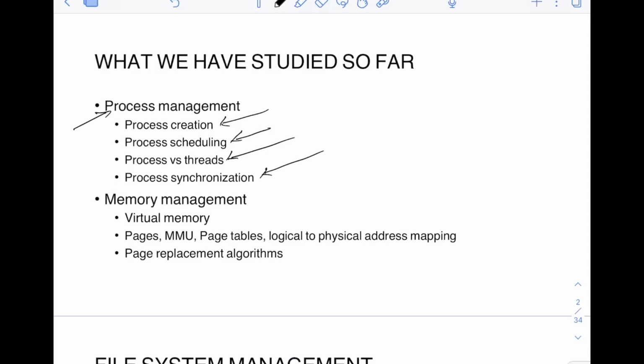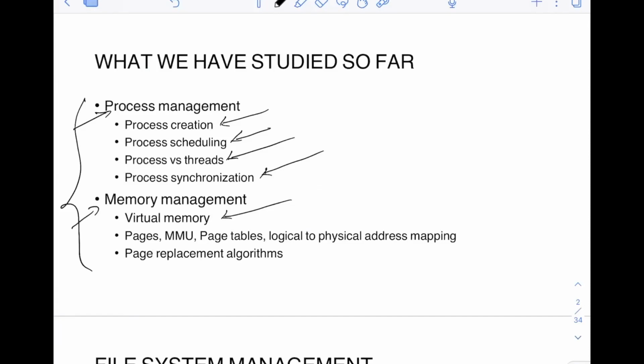After process management, I have covered memory management. In memory management, I have covered virtual memory, pages, MMU, page tables, how to convert logical to physical address, and what the different page replacement algorithms are. I have covered all of this, and you will find the link to the playlist where all of these videos are stored in the description.